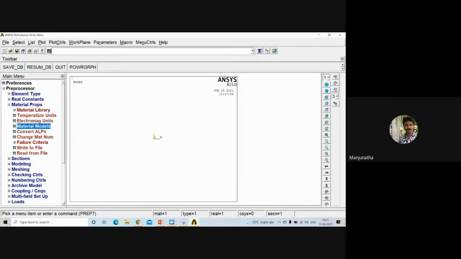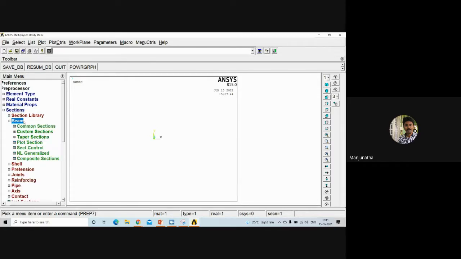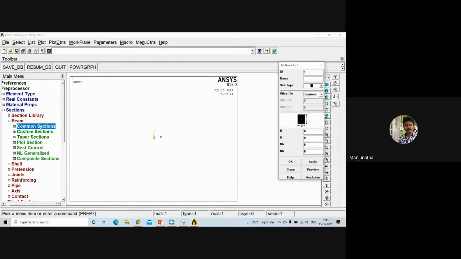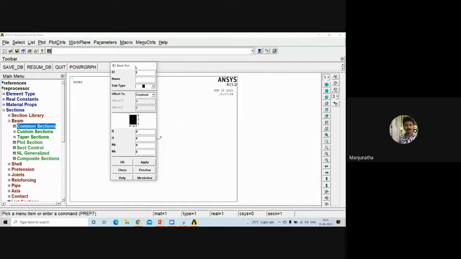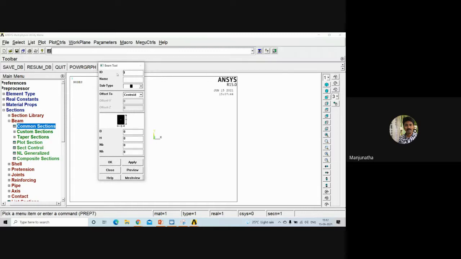Now exit this wizard. Go to sections. Here click on sections. In that you will find a lot of options. Among that select beam option here. Beam. Go for common sections. When you click on common sections, another wizard will open, and from this wizard you can define the breadth and height of that respective beam with respect to the cross section of that beam.